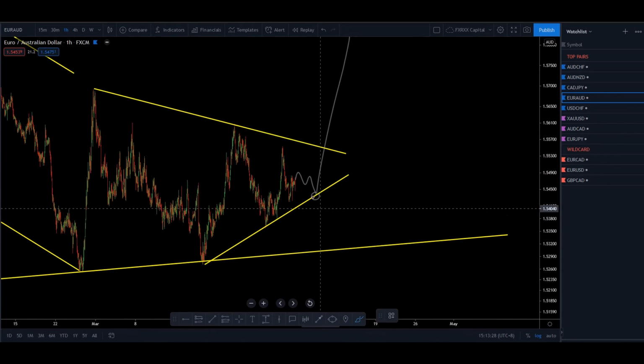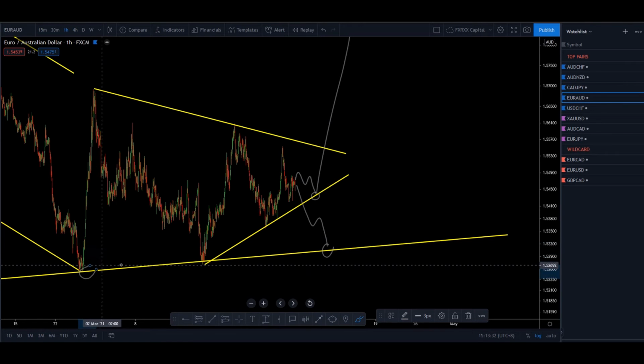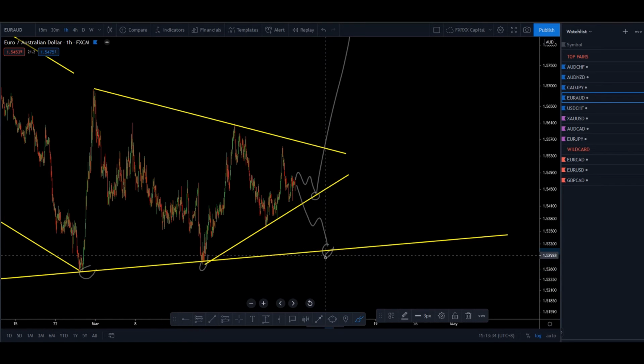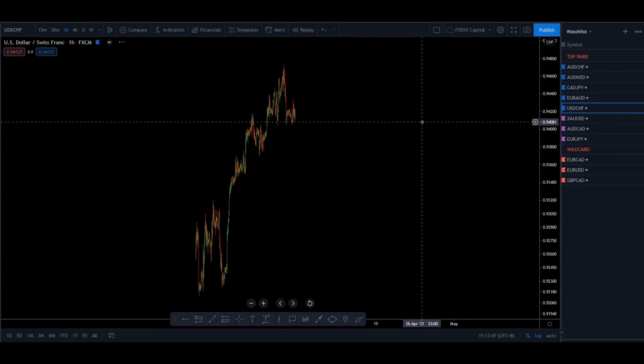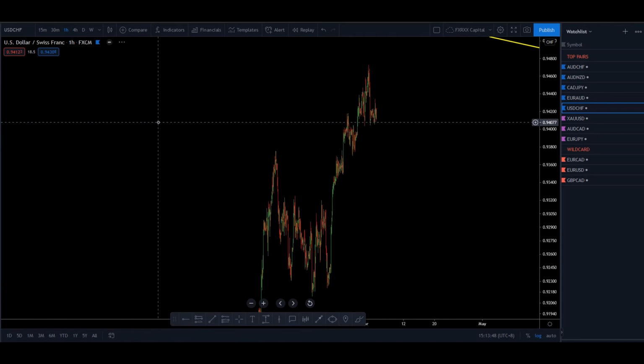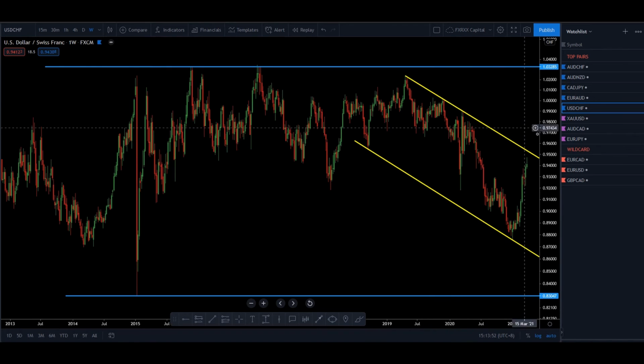However, there's a possibility price approaches this area again. One touch, second touch, and third touch, and move to the upside. So there will be a possibility and probability for this pair. Either one of the setups, I'm happy to take. So next we move to USD CHF. USD CHF at the high time frame.